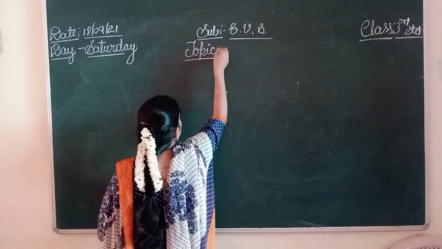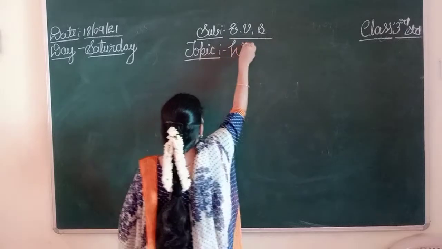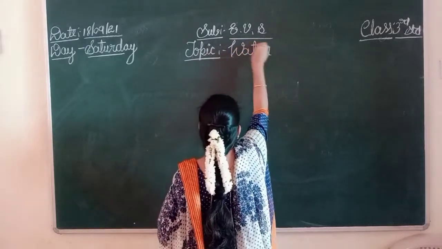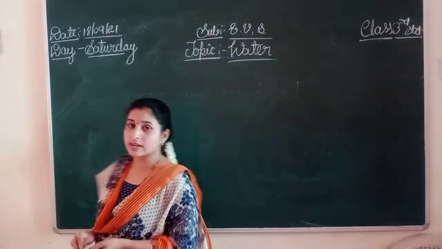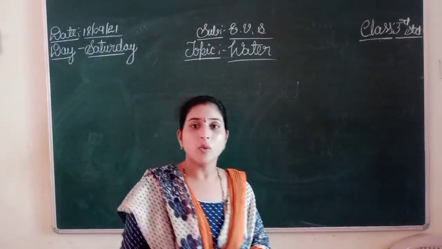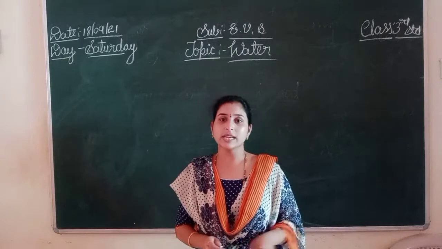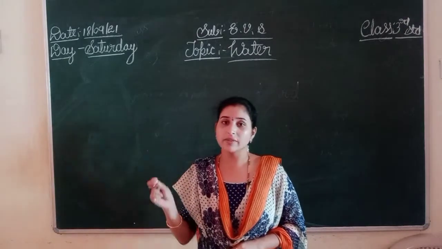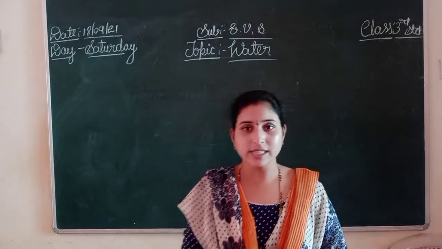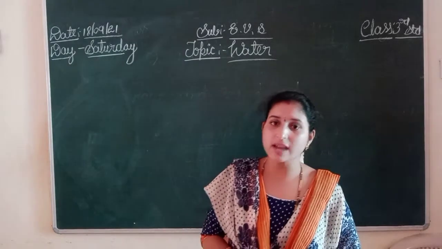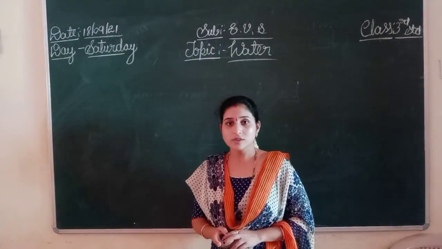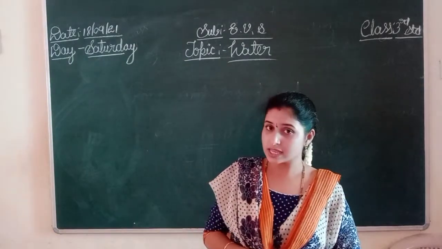In the previous class we have discussed about water. The lesson water. What are the points we have discussed in the previous class, children? Water is a pure transparent liquid and it has no color, no taste, no shape, right? And we can see water in three states: solid state, water as a liquid, water as a gas. First example for solid state: water is a solid, that is ice cube.